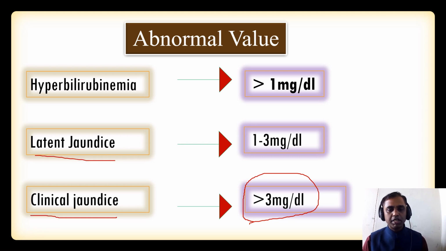In latent jaundice, the serum bilirubin level is 1 to 3 milligram per deciliter and there may or may not be yellowish discoloration. That is the reason we call it latent. In clinical jaundice, the serum bilirubin level is more than 3 milligram per deciliter and there is yellowish discoloration of the skin, sclera and mucous membrane. Clinically we can identify the patient's yellowish discoloration, so we call it clinical jaundice.